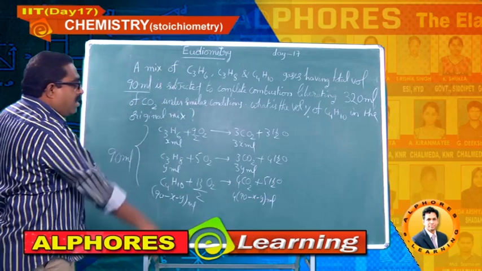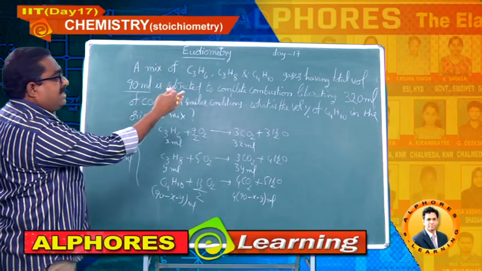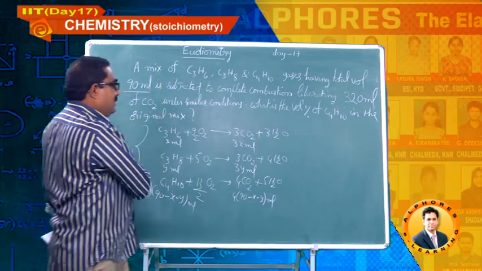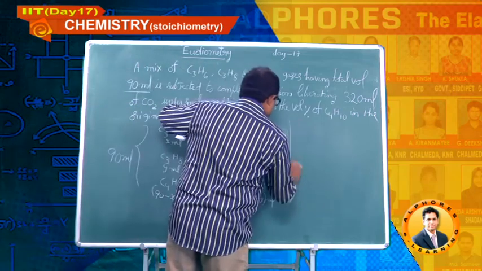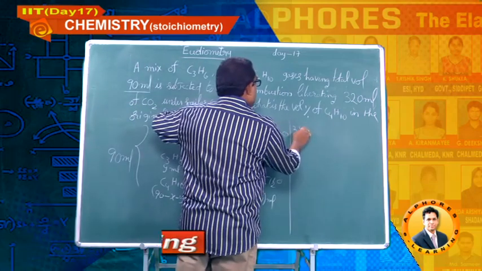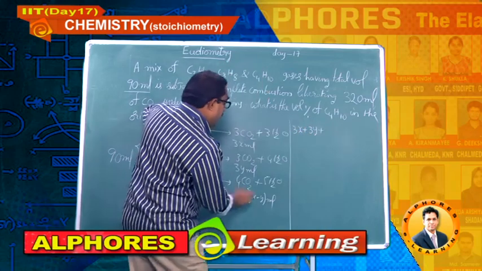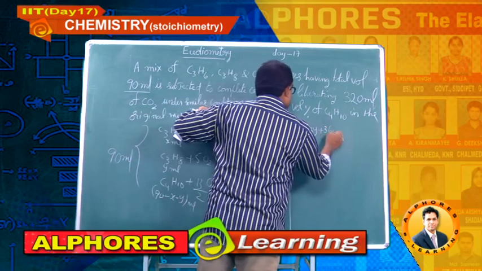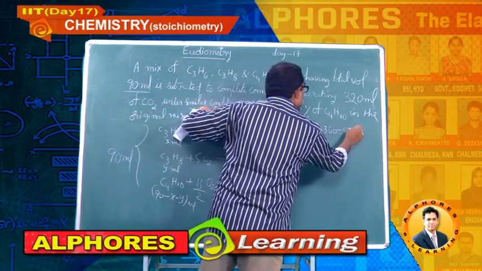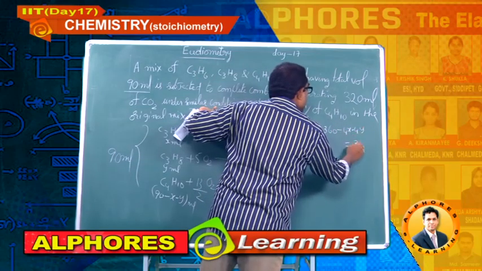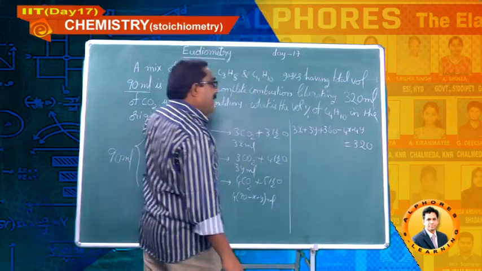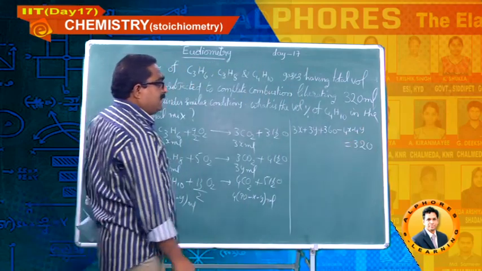This total volume he has given as 320. I am doing this separately. Please follow here: 3x plus 3y plus 360 minus 4x minus 4y is exactly 320 ml. Okay, students?